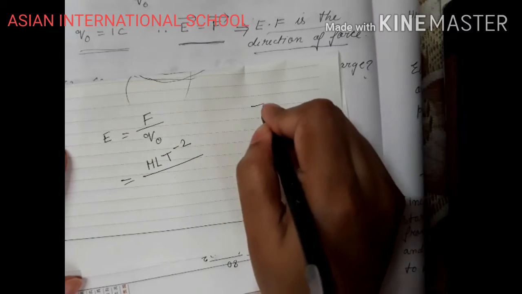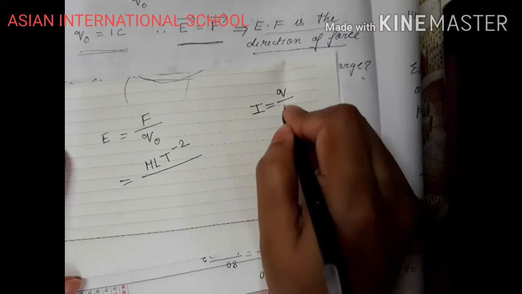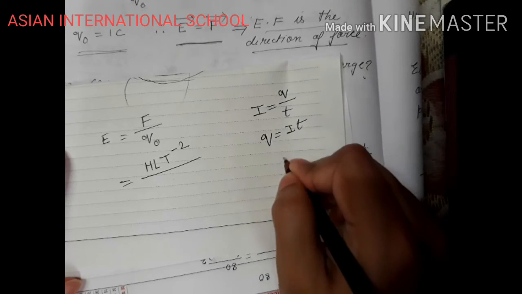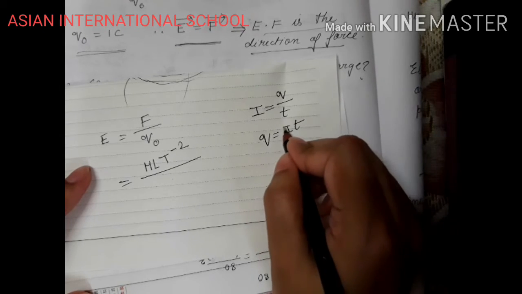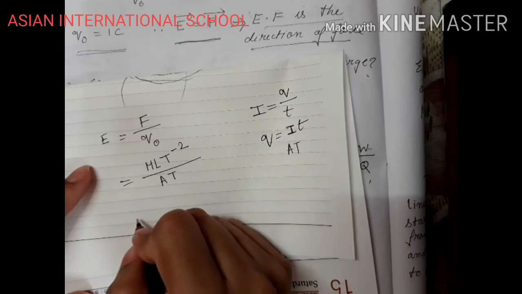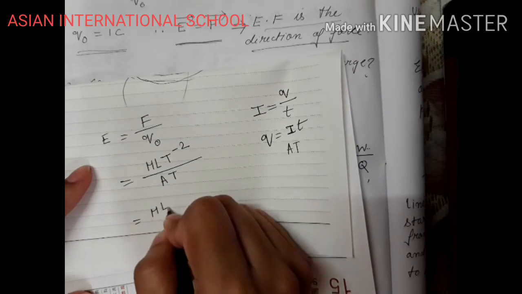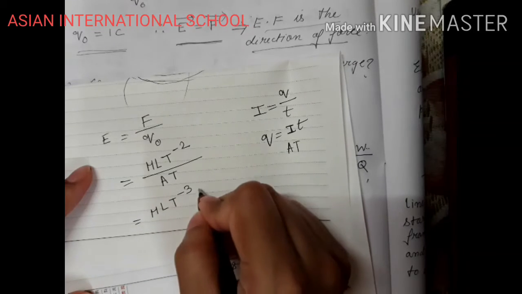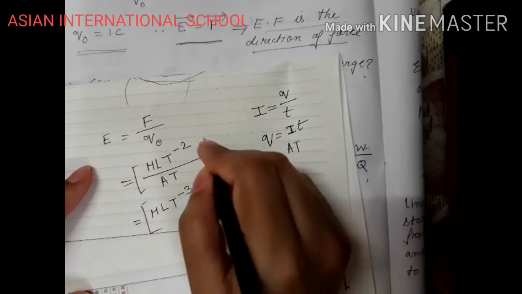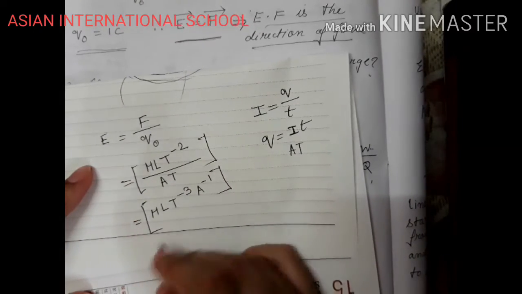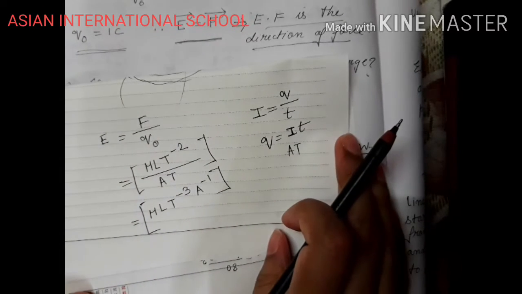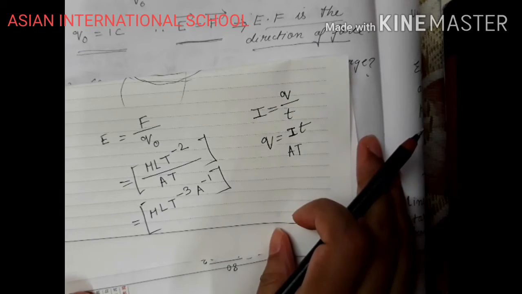Q naught, we know current is I equals Q by T, so Q equals IT. What are the dimensions? Ampere time, so that will be [MLT^-3 A^-1]. Be careful, you always need to give the third bracket for writing the dimension. And the dimension for electrical properties are very important for your exam, for 1 mark questions.